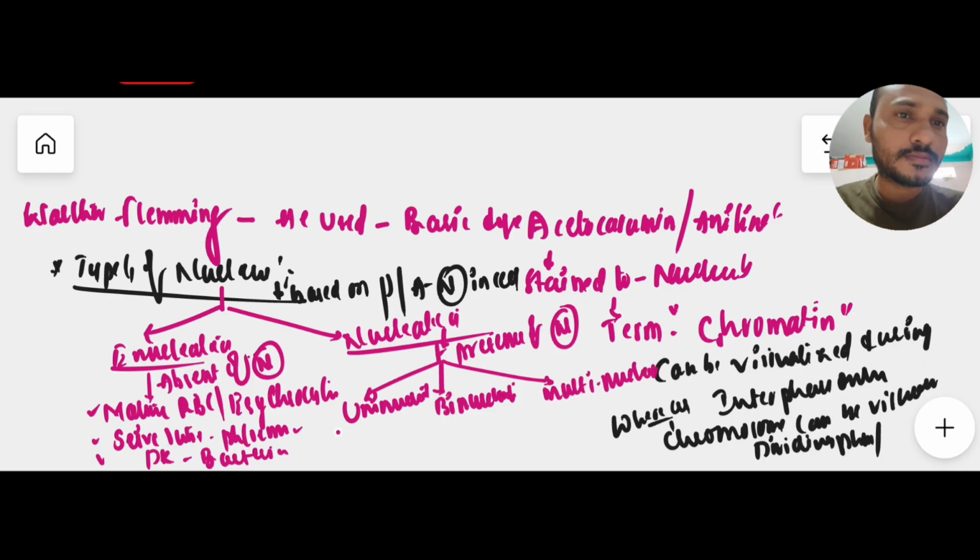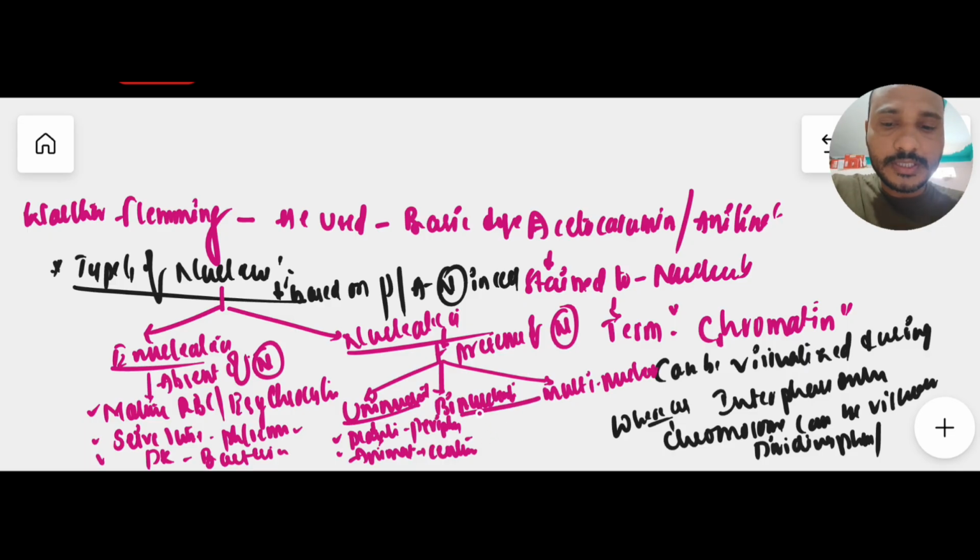So the important uninucleated cells are mostly plants and animals. Plants and animals contain only single nucleus cells. Generally in plants, the nucleus is present at the periphery, but in animals, the nucleus is present at the center. Very important, center.